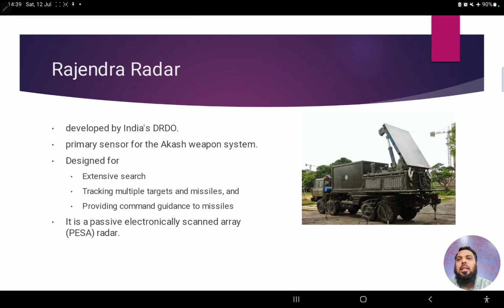And apart from that, there is another radar called Rajendra radar. Basically, this is indigenously developed by DRDO. So we have developed it on our own, right? Primary sensors for Akash weapon. So this Rajendra radar is primarily responsible for the working of the Akash weapon systems.